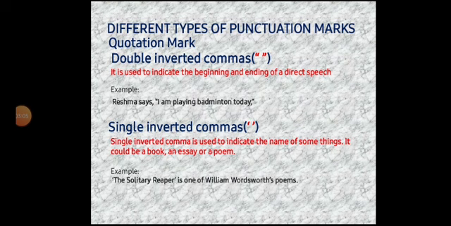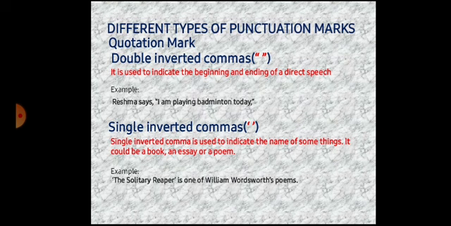Next is double inverted commas. So, students, here we have to study quotation marks. Fine, it's called quotation marks and it is used to indicate the beginning and ending of a direct speech. See, quotation marks are used in 2 ways. Okay, one is double inverted commas and one is single inverted commas. Fine, so now, how to enclose a title of a published work.